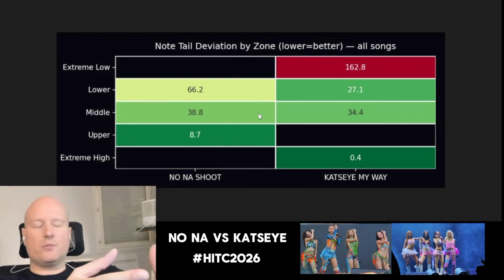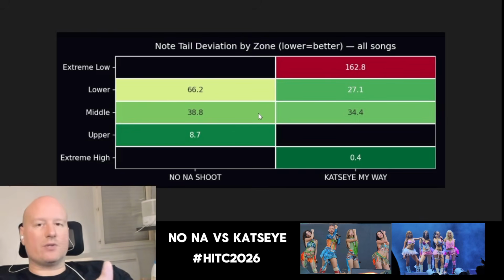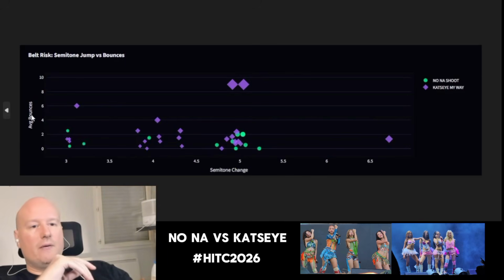What I told you many times in the videos, the note deviation at the end is basically the fatigue, right? So what we can get from this table is that cut size was not tired, and we can get that NONA maybe was a bit more tired, right, of dancing and everything. So cut size, my way, cut size performance, they were less tired. That's what it means. Now let's look at the belts.